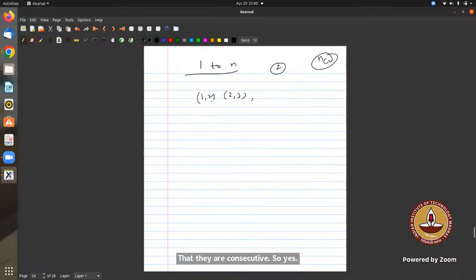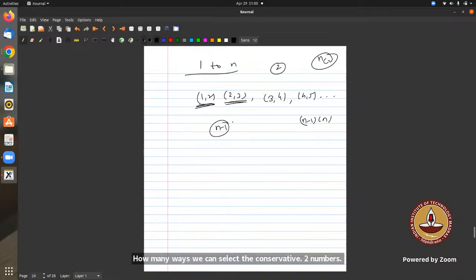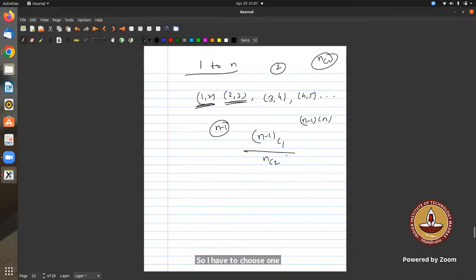That is fine. How many ways can we select consecutive two numbers? Either I can have 1, 2, or 2, 3, or 3, 4, 4, 5, like that. N minus 1. These are the only ones, right? So how many are there? N minus 1 pairs. So I have to choose one pair out of these, right? So can I have N minus 1 upon NC2?